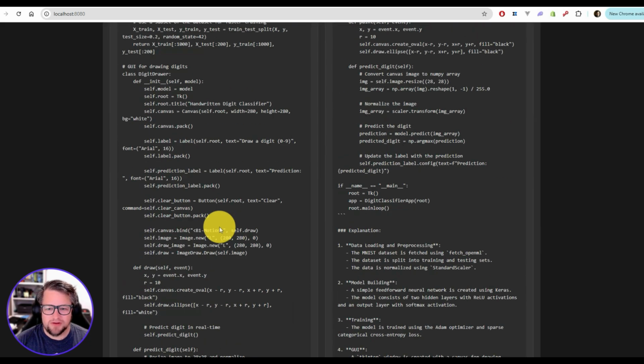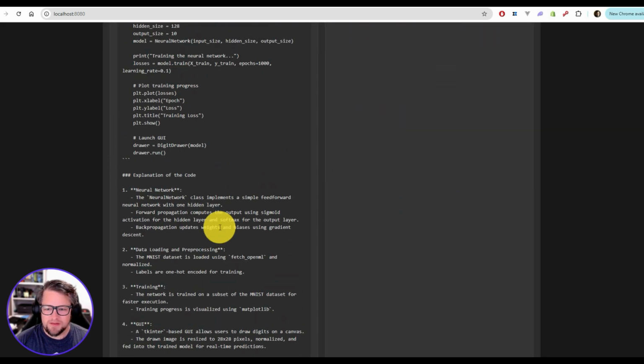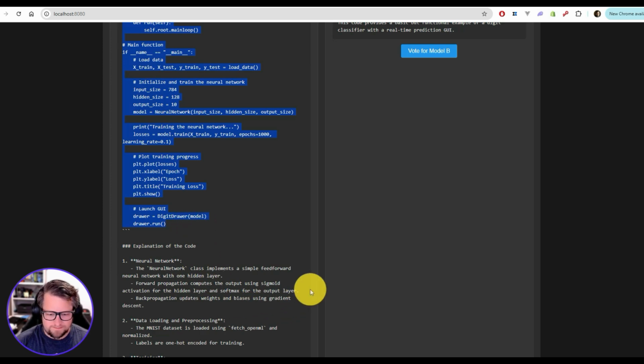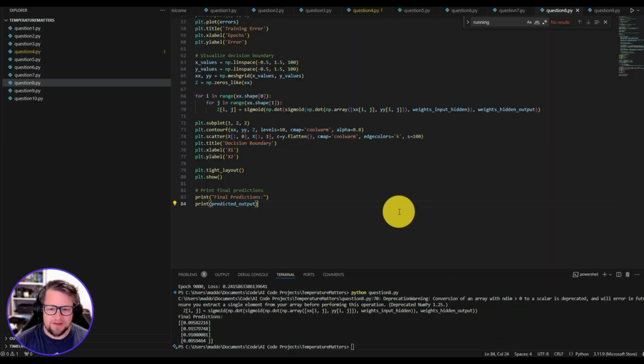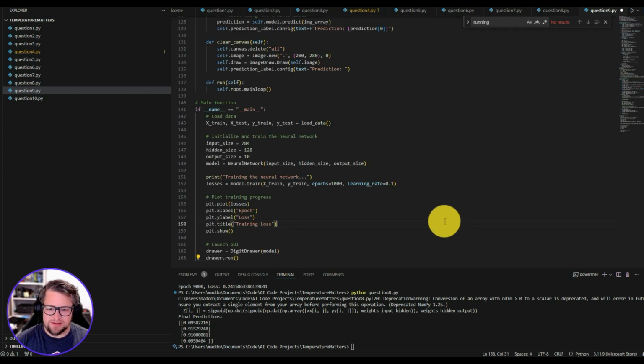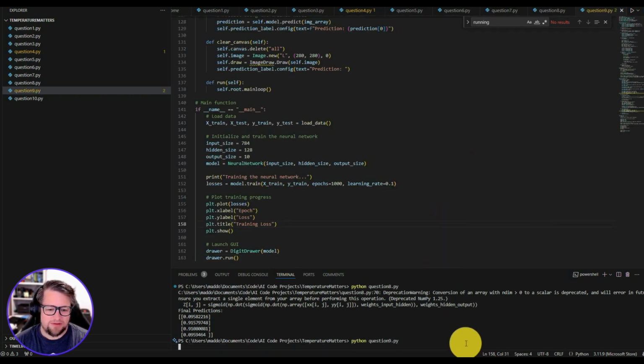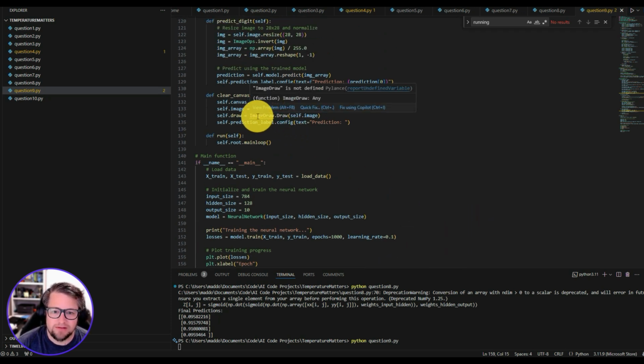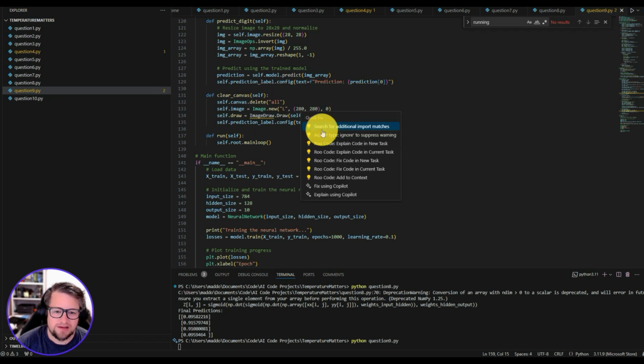I may need to start tuning the prompt on this one a bit more because it's a fairly complex problem. But I am super curious. I've tested this a few times already and got really interesting results with other models. I have not tested it with this particular model, so I'm curious if it even runs here. So we're running. This may take a few seconds because it's training something, more than likely, if it's actually working. I already do see a problem here though, because image draw is not defined.